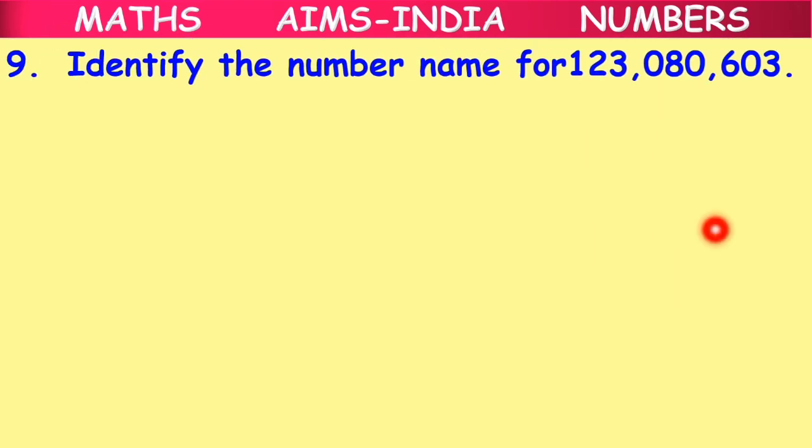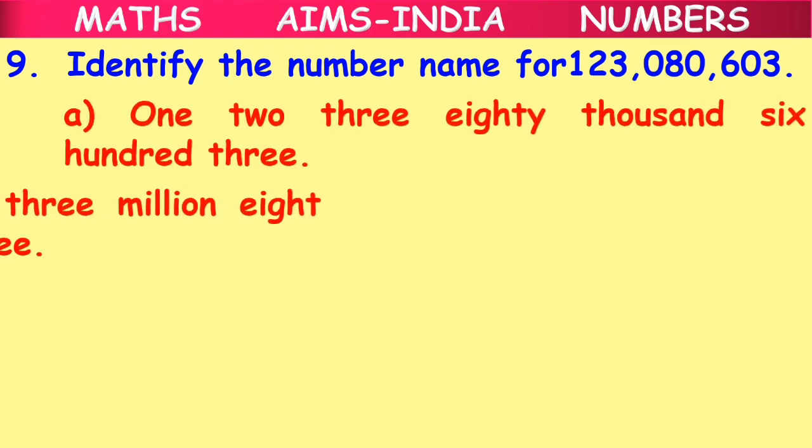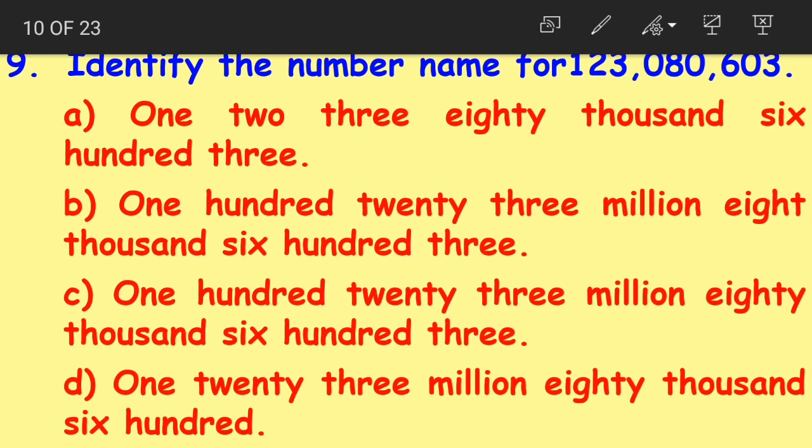Moving on to question number 9. Identify the number name for this number. I will not read out this number name now. 1, 2, 3, 0, 8, 0, 6, 0, 3. Option A. We have 4 options here, right? If we look at the number, how do we write the number name? First we should write its place values. Ones, tens, hundreds, thousands, 10,000s.